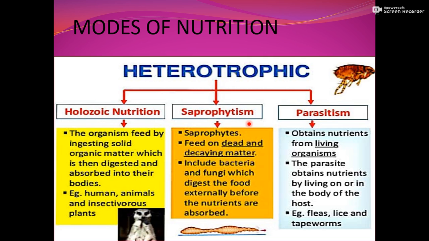Saprotrophic or saprophytism. These are saprophytes. They feed on dead and decaying matter. It includes fungi and bacteria, and they obtain their nutrition externally. In the previous chapter, we discussed that they are having extracellular nutrition. Parasitic organisms obtain their nutrients from another living organism.